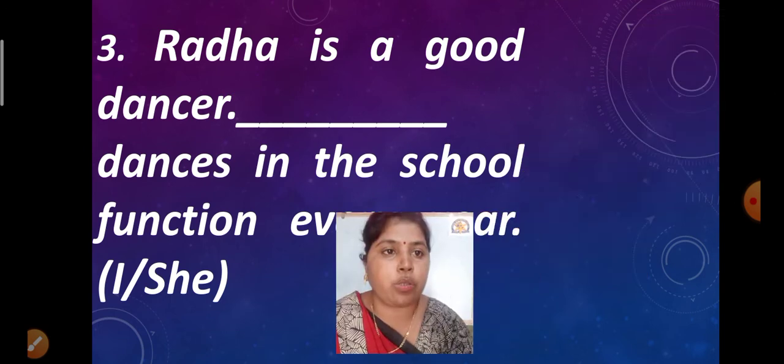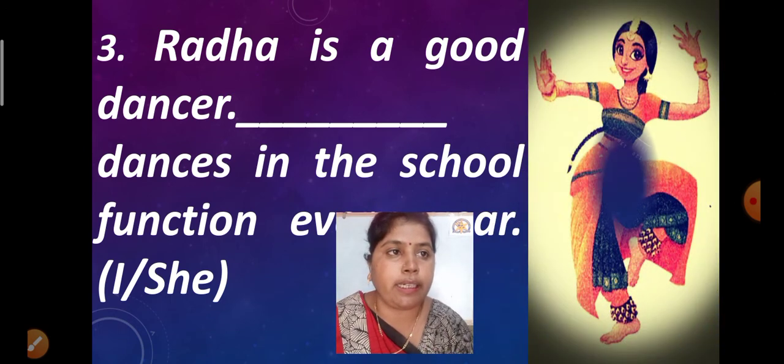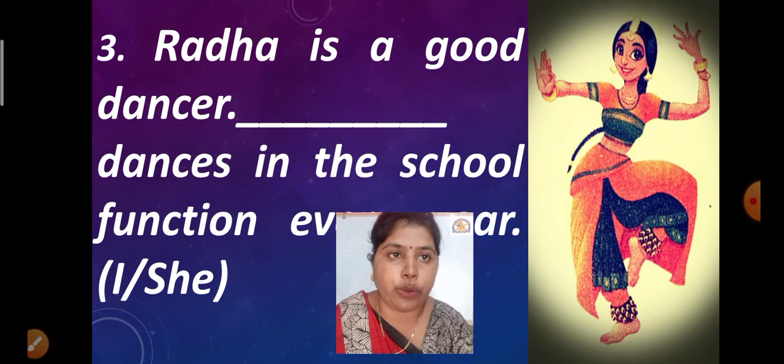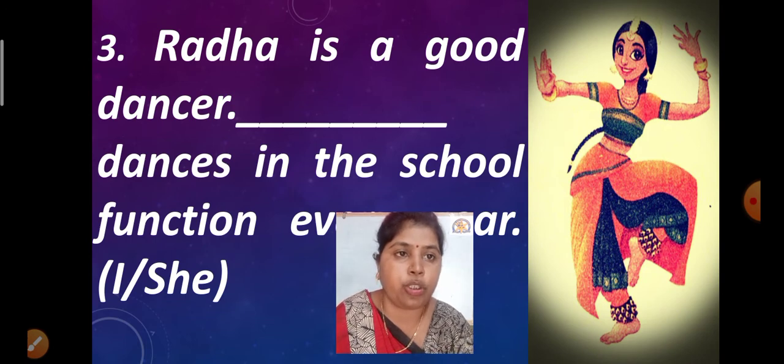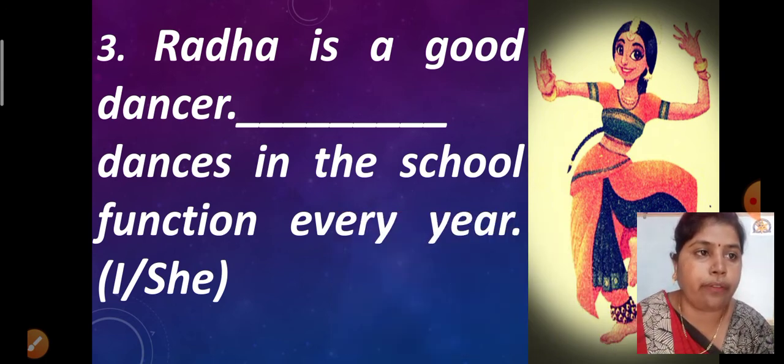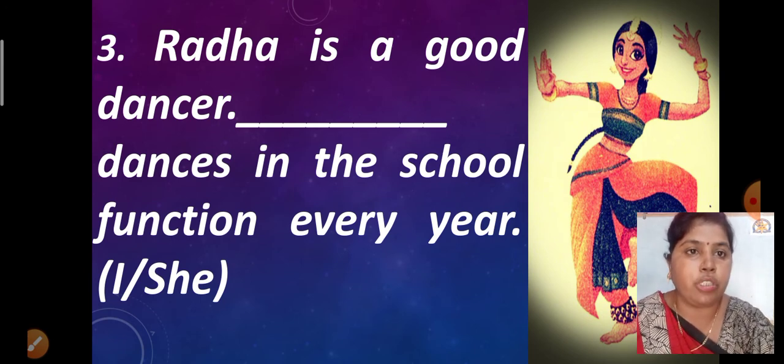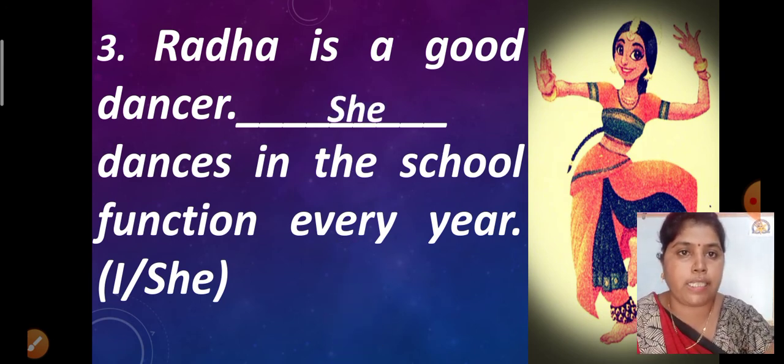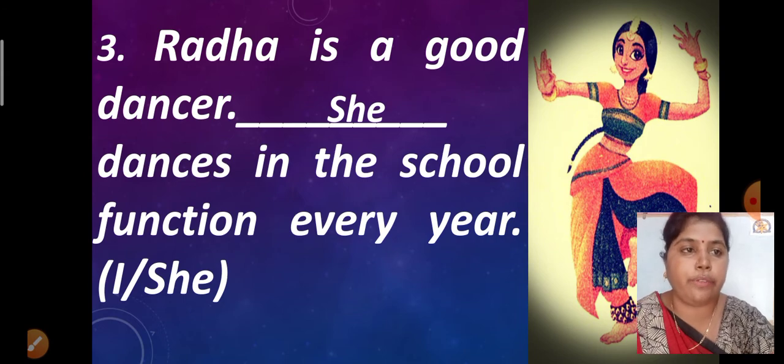Let us see the next sentence, number 3. Radha is a good dancer. See, this is a beautiful picture of Radha. Radha is a good dancer. Blank dances in the school function every year, with I or she in brackets. For the girl Radha, we are going to use the word she. She dances in the school function every year.